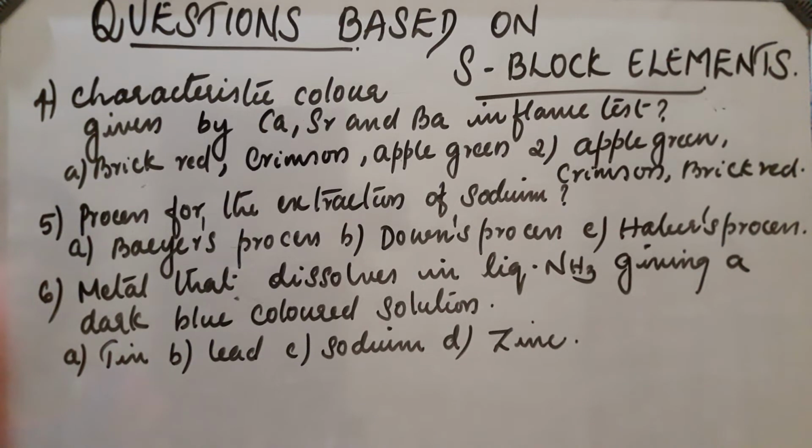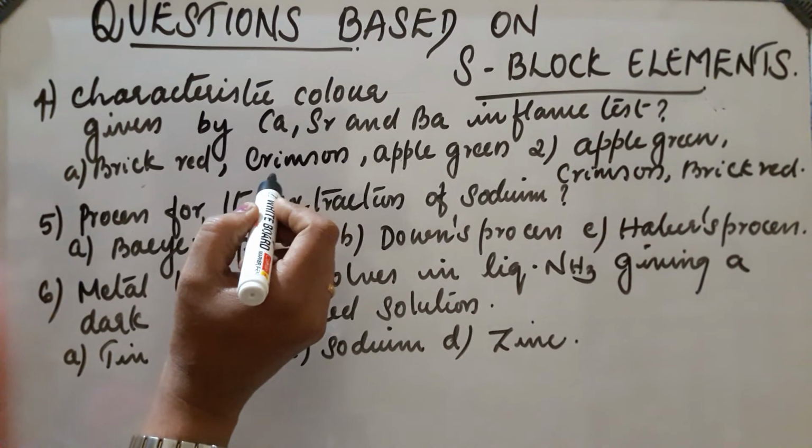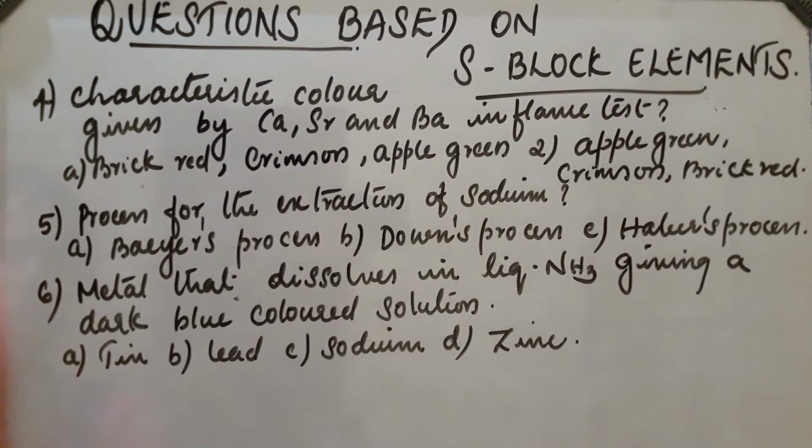Next question, characteristic color given by calcium, strontium and barium in flame test. First option, brick red, crimson, apple green, and second option, apple green, crimson, brick red. Which is the correct answer? Here calcium gives brick red, strontium gives crimson and barium gives apple green in the flame test. So, first option will be the answer.